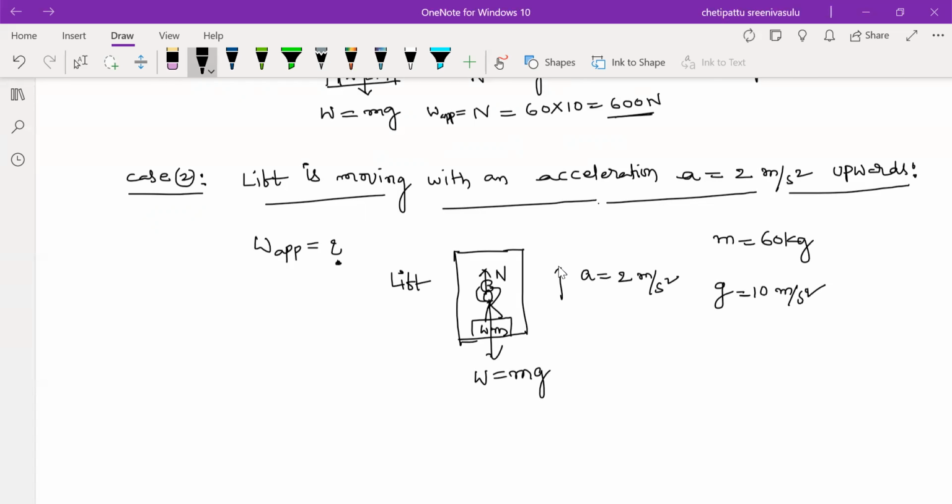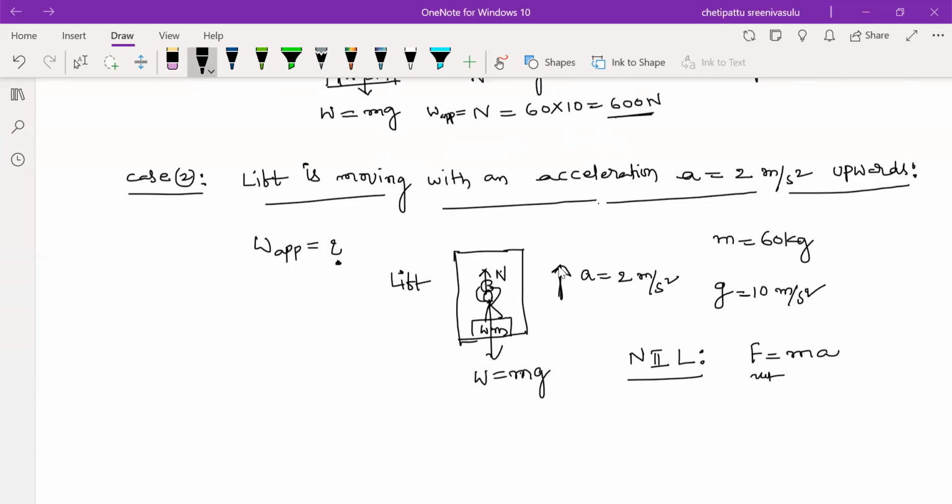Now use Newton's second law. What does Newton's second law say? F equals ma, where F is the net force. On this man, what are the forces acting? N is acting, mg is acting. So it is accelerating upward, it means N is greater.